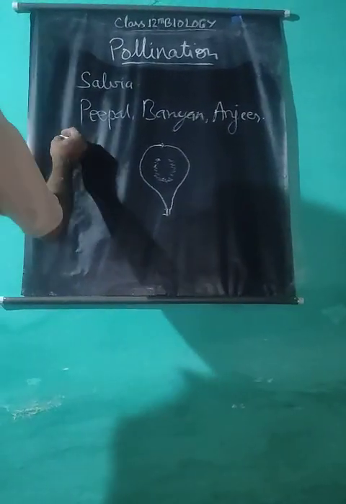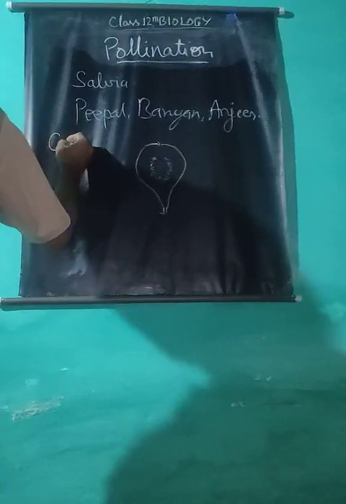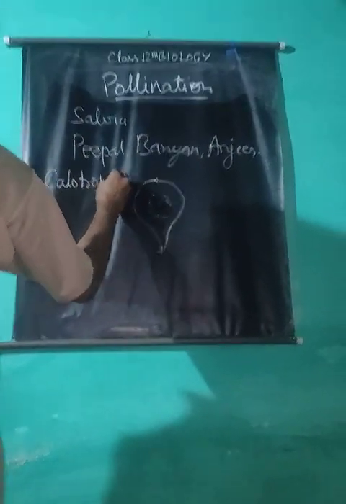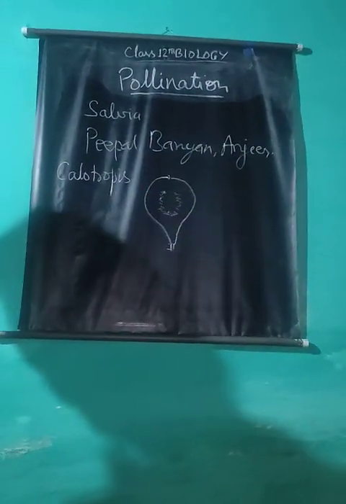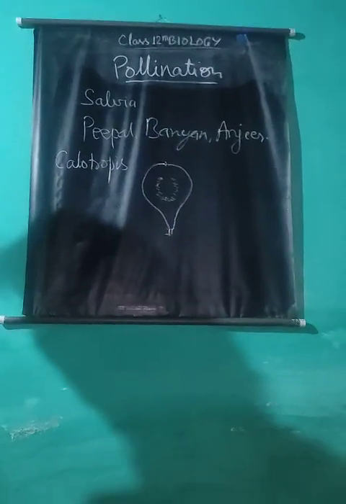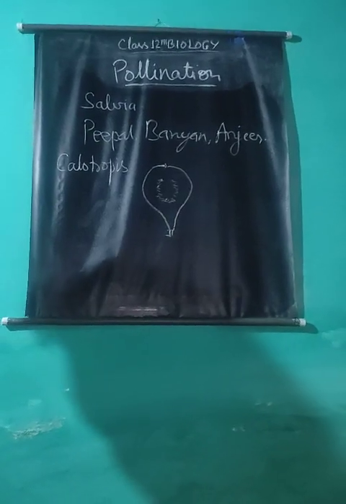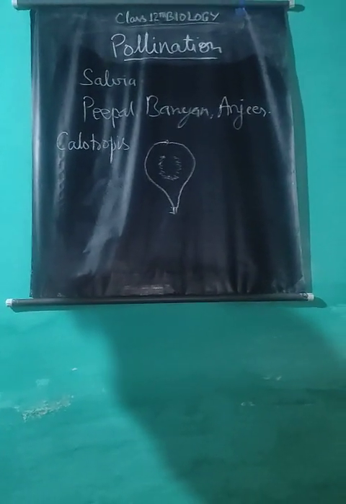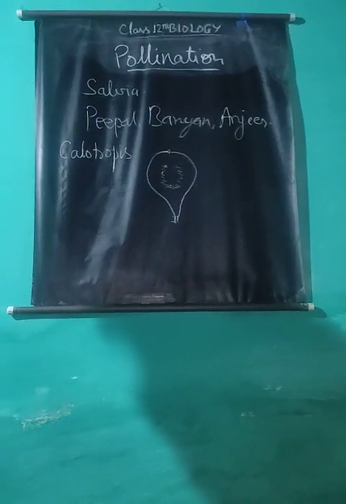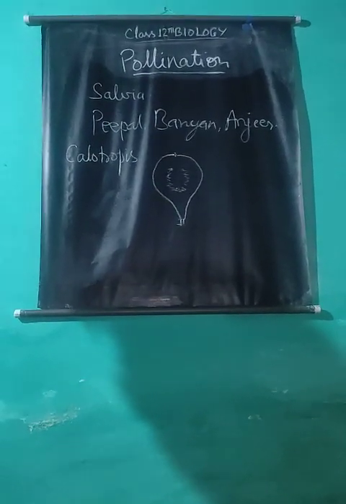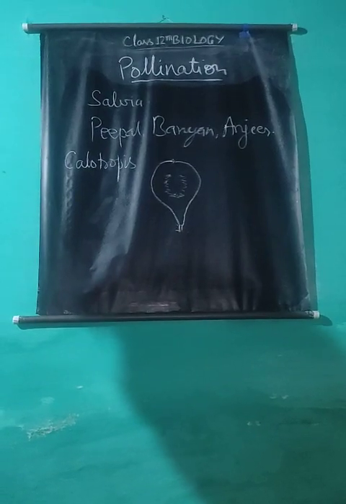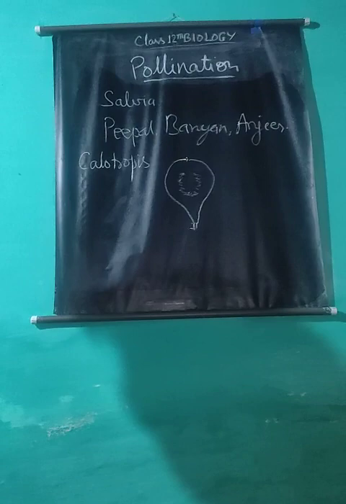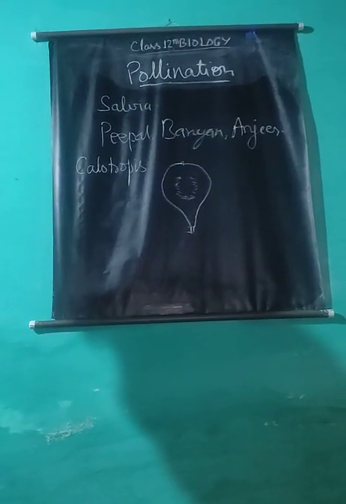Pollination in Calotropis. In Calotropis, a pentagonal stigmatic disc is found in flowers. At the corner of the stigmatic disc, a pollinium is found. A pollinium is the aggregate of several pollen grains. Two pollinia are joined with the help of a corpuscle and translators.